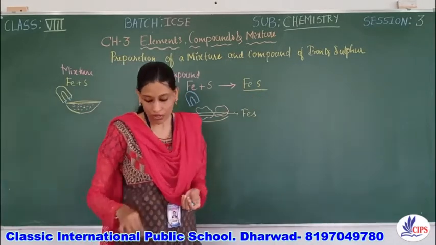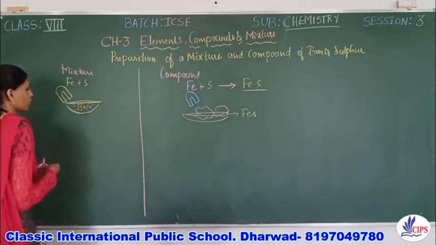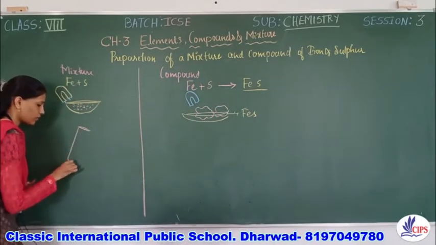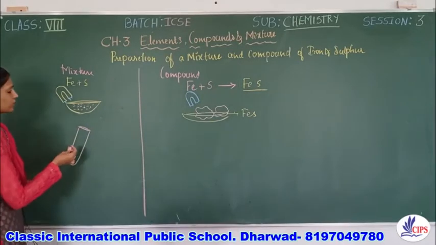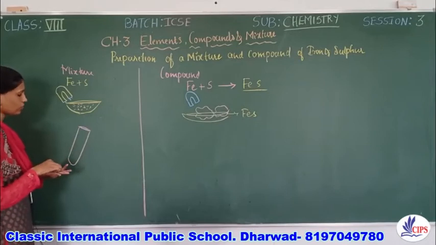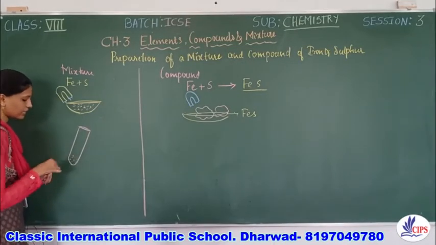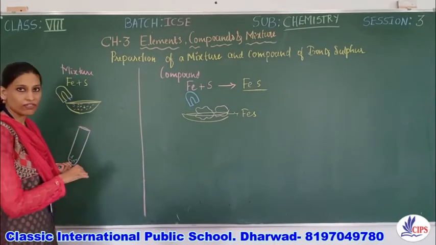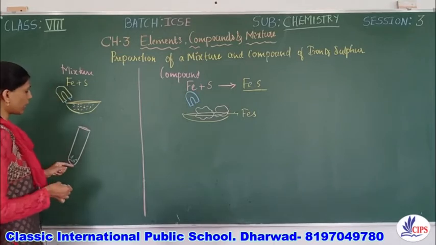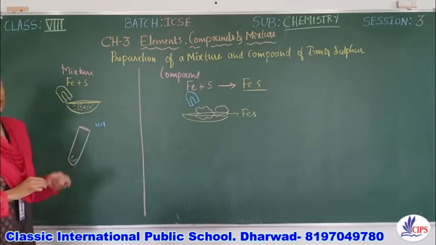Now let us check the reaction with acid. We'll take a beaker, sorry, a test tube. In this test tube, let us take this mixture, the iron and sulfur mixture, and add hydrochloric acid to it.